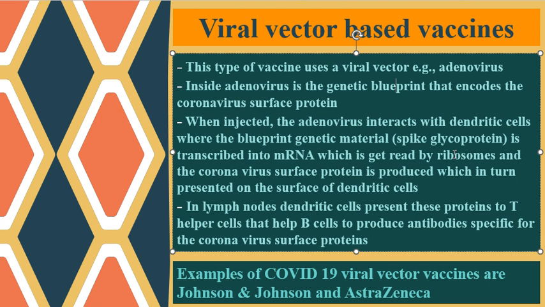So the cell will produce copies of the spike protein, which in turn